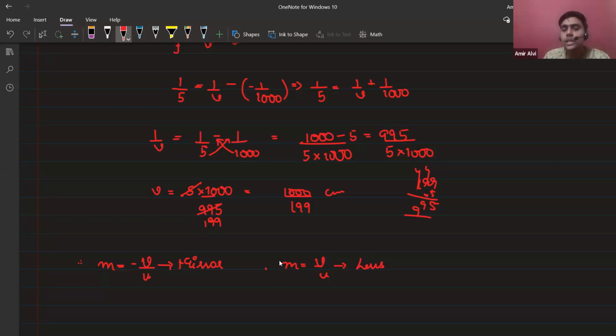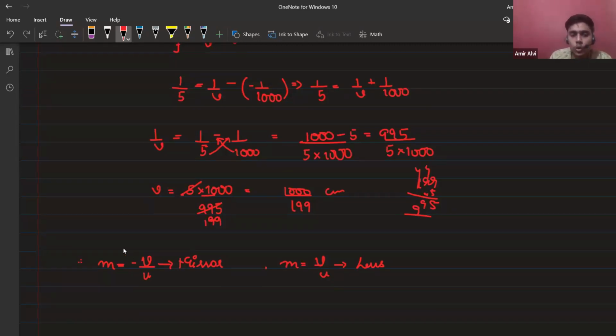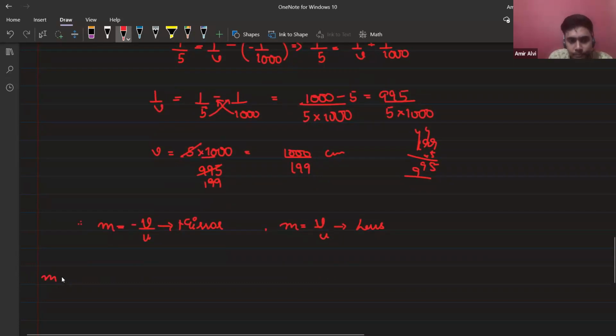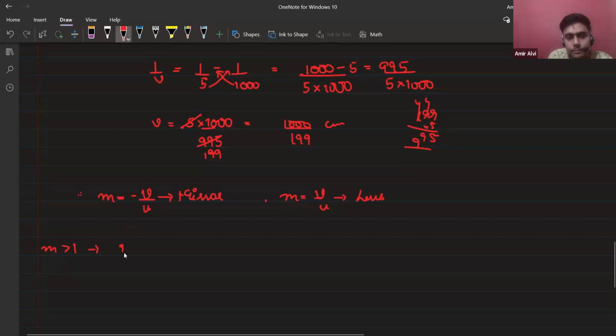Basically, this ratio will tell you the size of the image, whether the image would be smaller than the object, greater than the object, or equal to the object. I'm telling you again, if the magnification is greater than 1, it means that the image is greater than the object. It's basically the image height. Everybody got it?